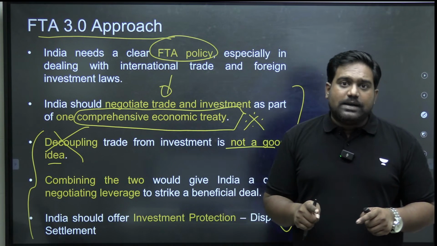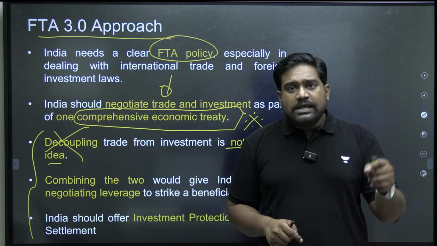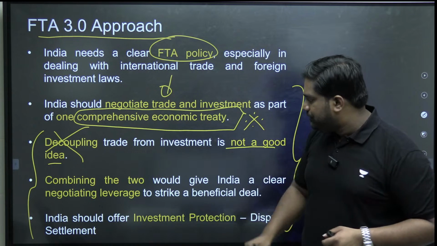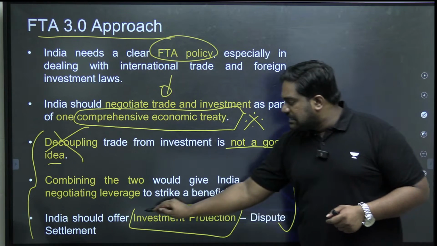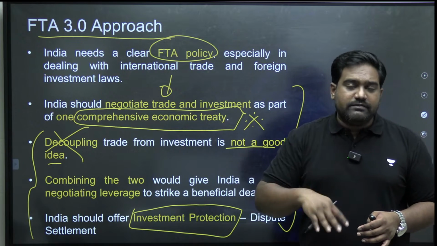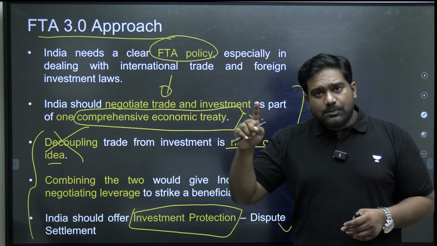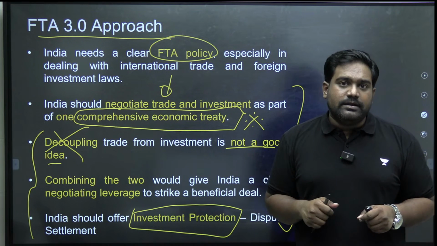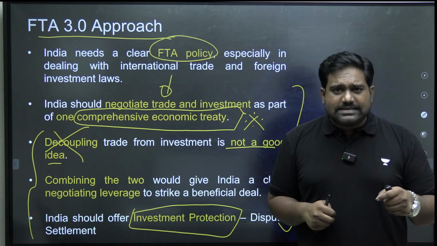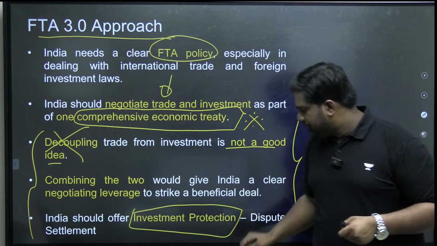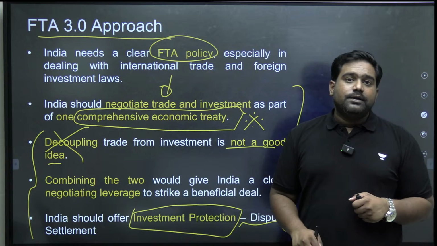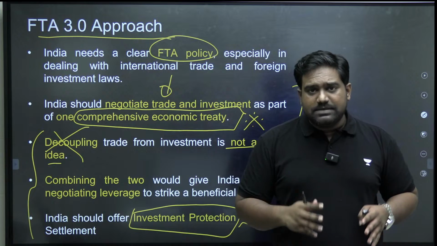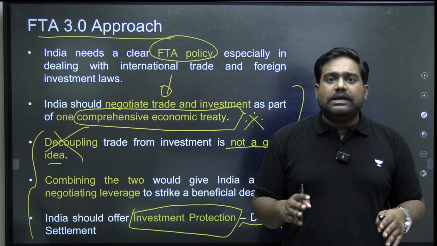But one other piece of advice from the writer is that India should not only try to push for investments, we should offer investment protection. We should not only facilitate investment, we should not only drive investment, but we should promise the protection for the investors as well. Because right now there's a lot of uncertainty in the Indian regulatory ecosystem. For example, if you look at dispute resolution or contract enforcement, right, or even the bankruptcy, insolvency codes that we have, or in general ease of doing business in India, it is still very complicated.